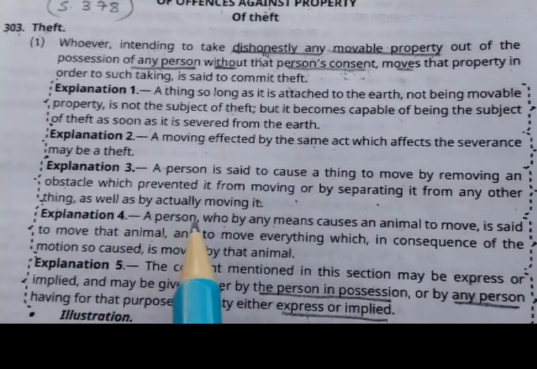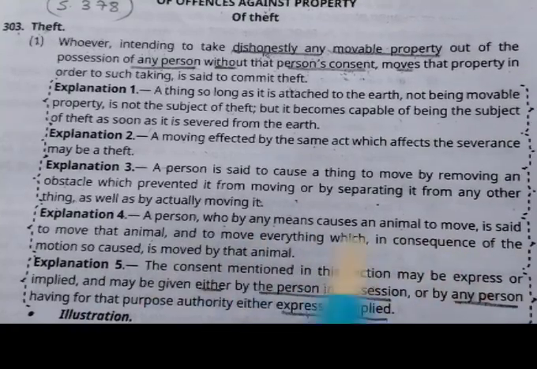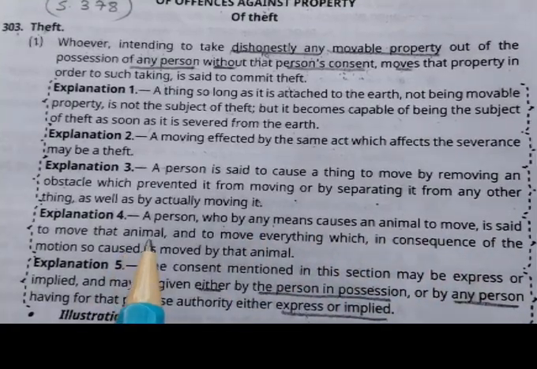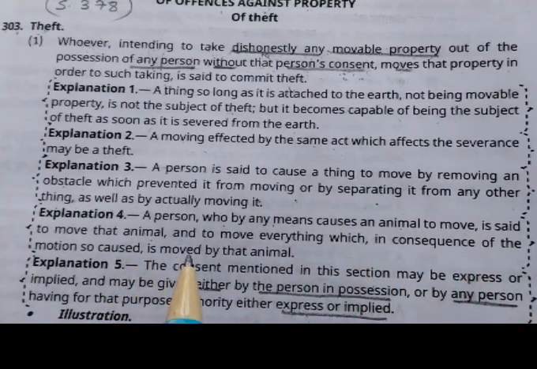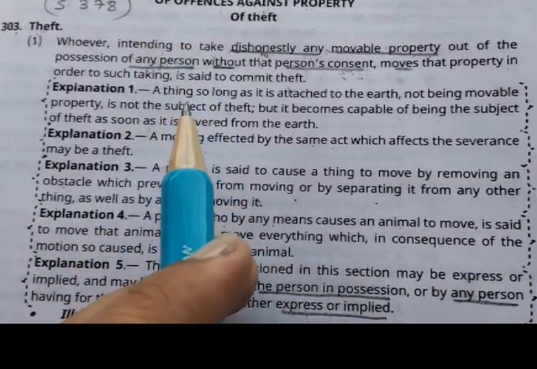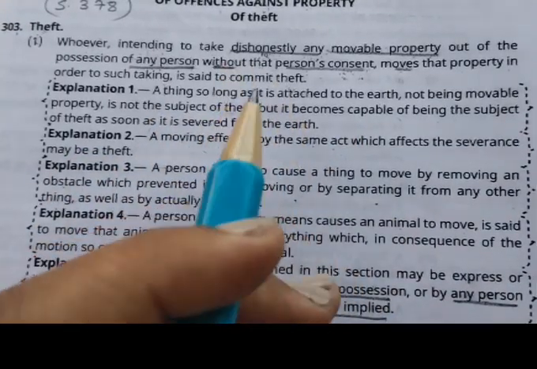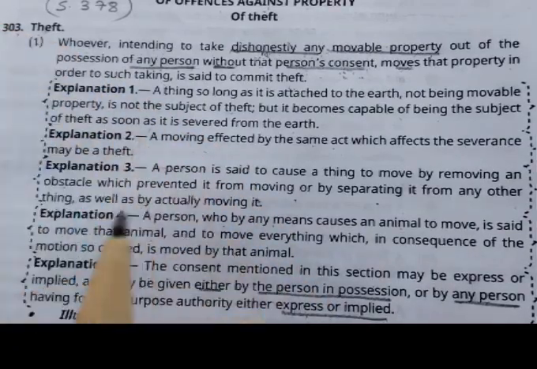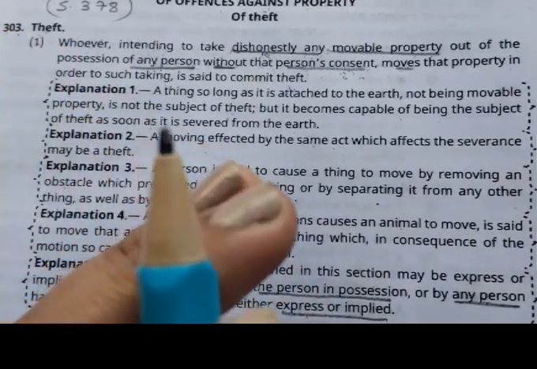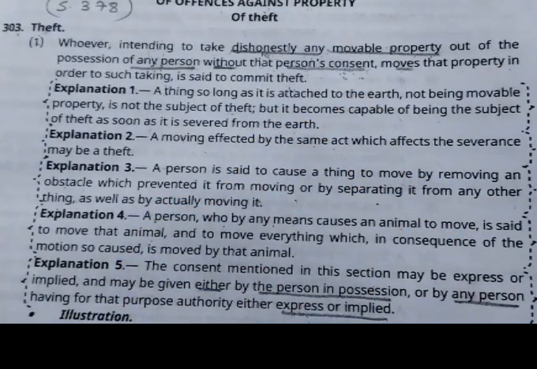Explanation 4 says that a person who by any means causes an animal to move is said to move that animal, and to move everything which in consequence of the motion so caused is moved by that animal. So what it says is that if a person makes an animal move and as a result the animal moves other things like a chair, table, bench, anything, it is considered that the person has moved both the animal and the things moved by that animal.